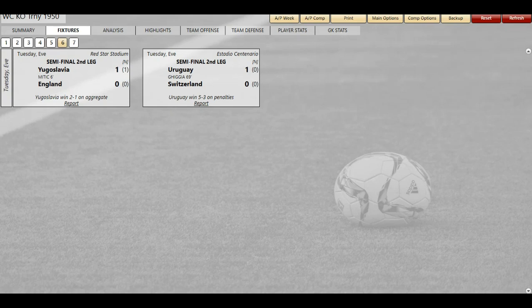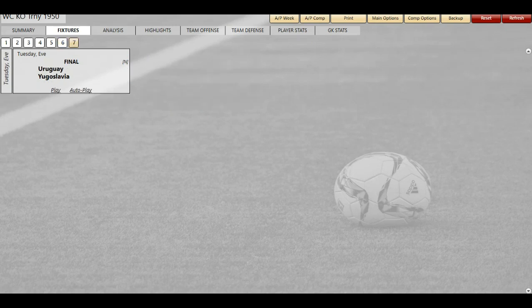So let's see. Yugoslavia, Serbia hasn't won a tournament. And Uruguay was the 1930 champions by 1950. So they had to win on penalties. So the final is Uruguay, Yugoslavia. Okay. So Uruguay, will they get a second team in the final in the Super 32s, or will Yugoslavia get one in?